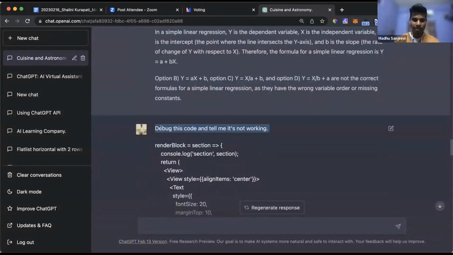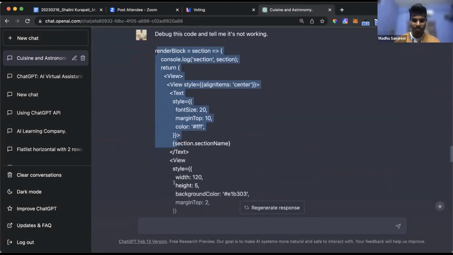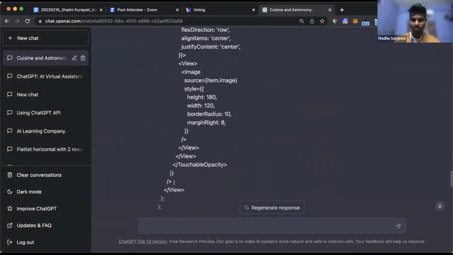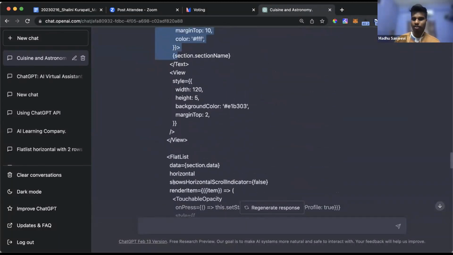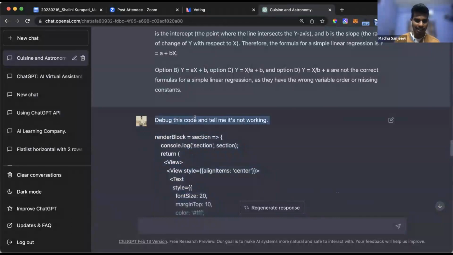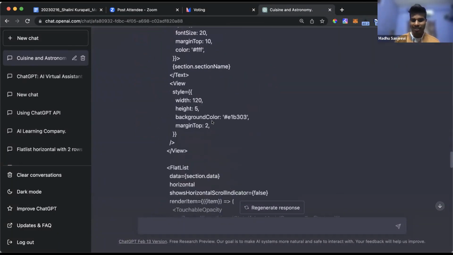I said, debug this code and tell me what's wrong. Tell me why it's not working. So I gave a bunch of React Native code. It is basically React Native, mobile code. Without even any headers, just plain code. I didn't even mention it's React Native, I didn't mention JavaScript, nothing. I just said, hey, debug this code and tell me why it's not working, and it understands that.